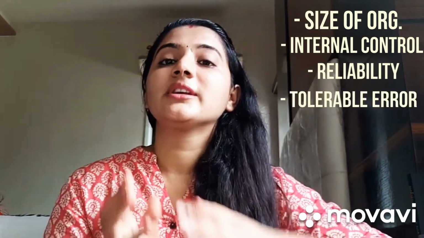Size. For size, you as an auditor have to see what is the size of the organization, and what is the level of internal control that is incorporated by the management in that organization. You should check the reliability of that internal control and what is the level of tolerable error.